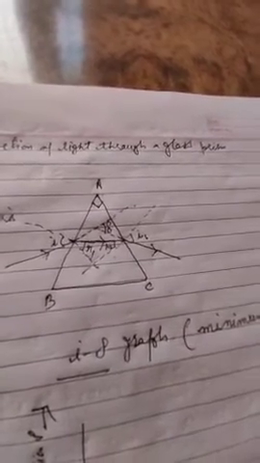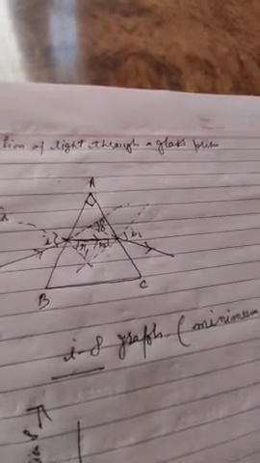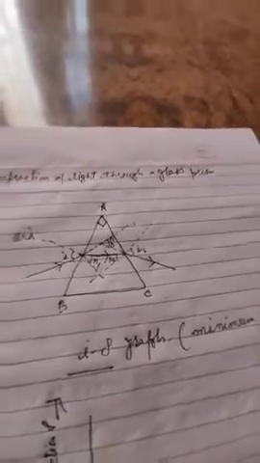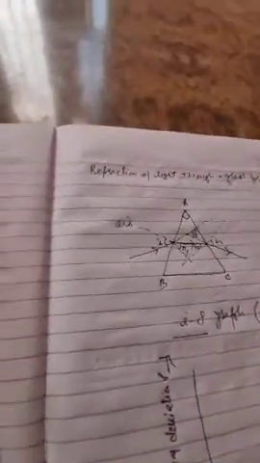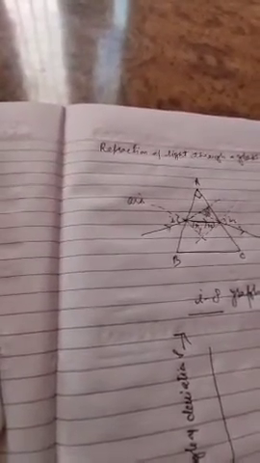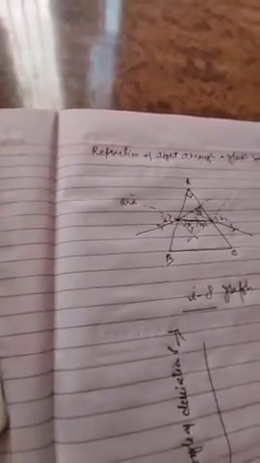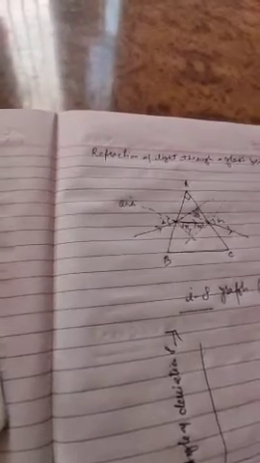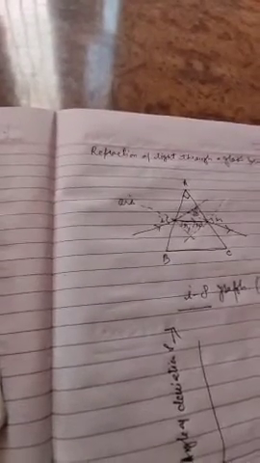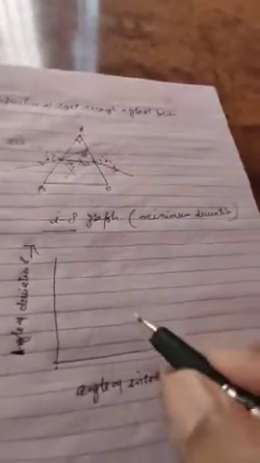Now the position of the prism with respect to the incident ray at which the incident ray suffers minimum deviation is called the position of minimum deviation. So how can we define the minimum deviation? First let us draw the diagram, then after that I will explain to you.